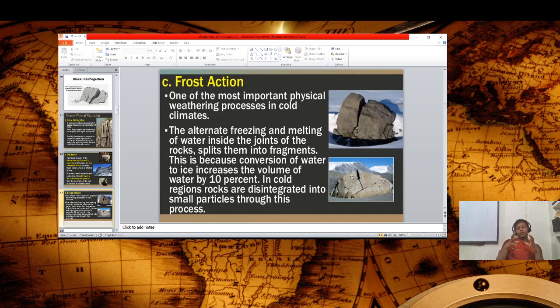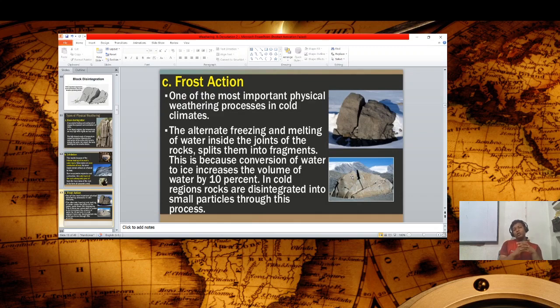When rocks have freezing and melting water inside the joints, it causes fragmentation of rocks, because after reaching the freezing point, the water is bonded as ice, and when this ice melts, it causes fragmentation of rocks.